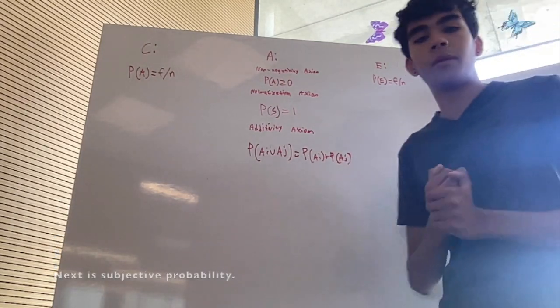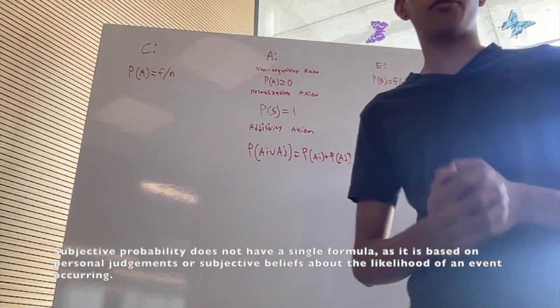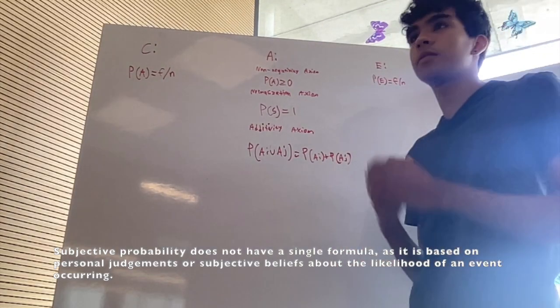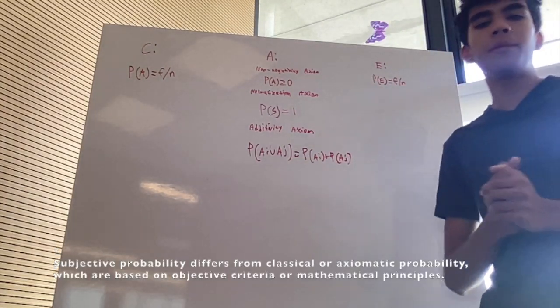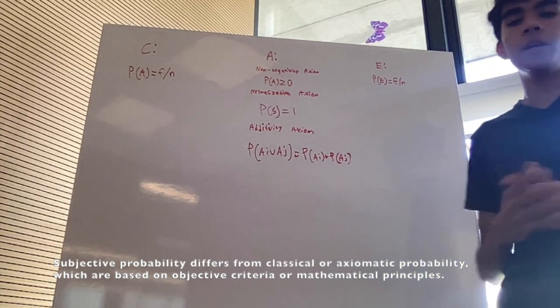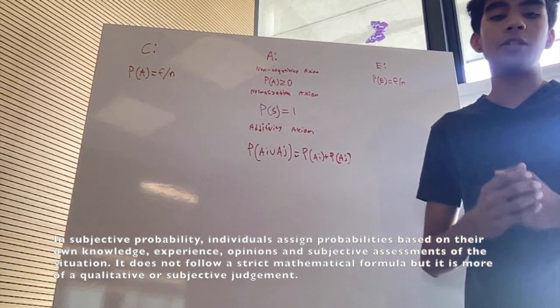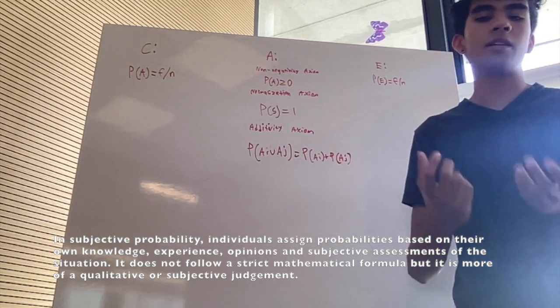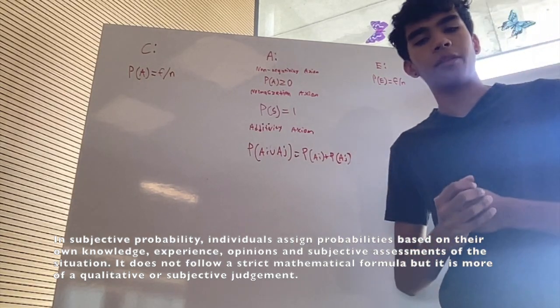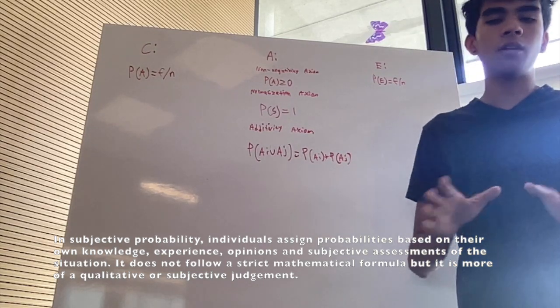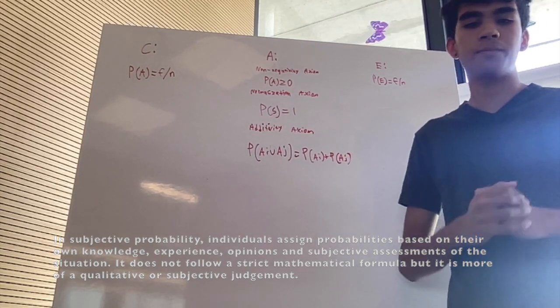Next is subjective probability. Now, subjective probability does not have a single formula, as it is based on personal judgments or subjective beliefs about the likelihood of an event occurring. Subjective probability differs from classical or axiomatic probability, which are based on objective criteria or mathematical principles. In subjective probability, individuals assign probabilities based on their own knowledge, experience, opinions, and subjective assessments of the situation. It does not follow a strict mathematical formula, but is more of a qualitative or subjective judgment.